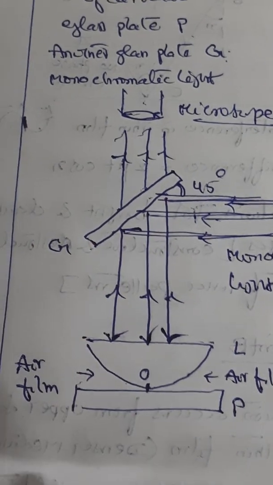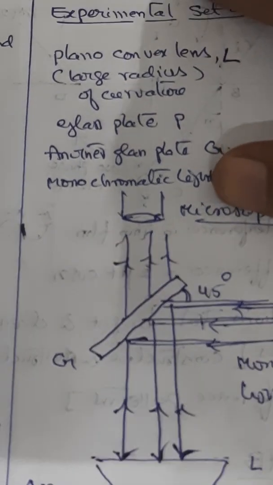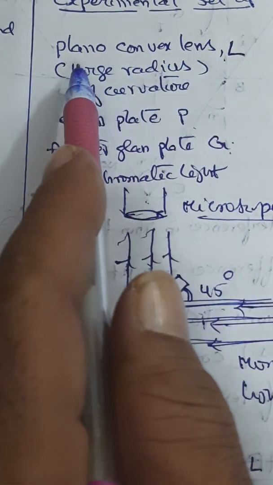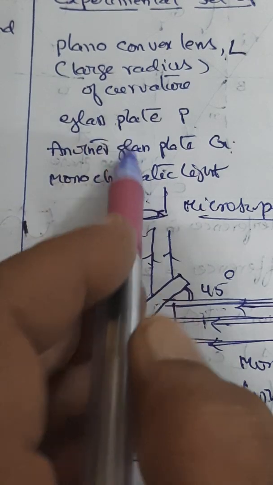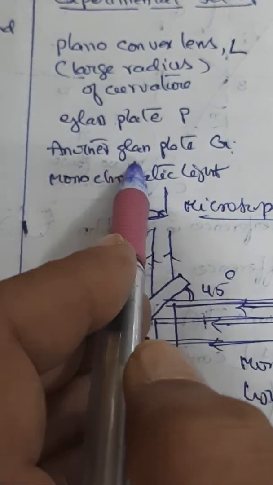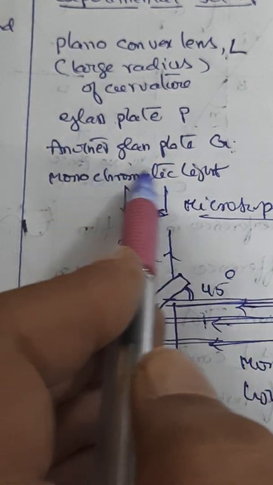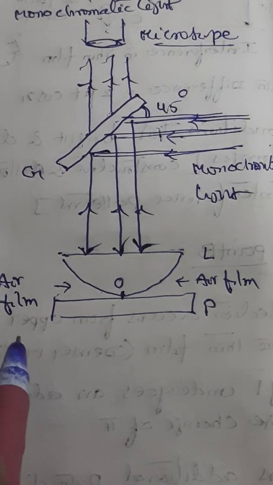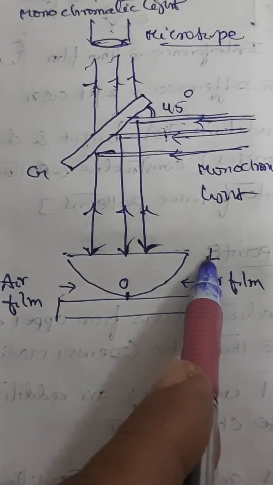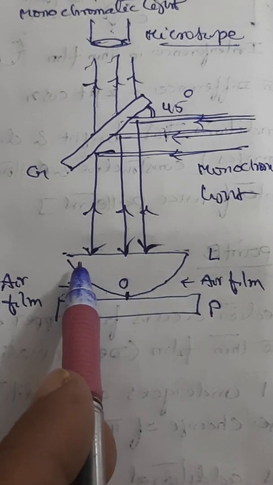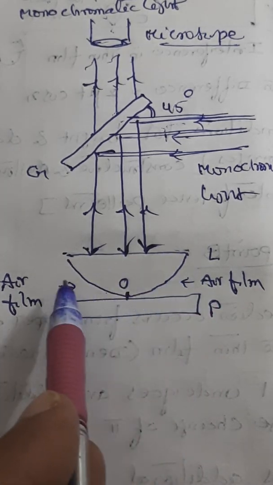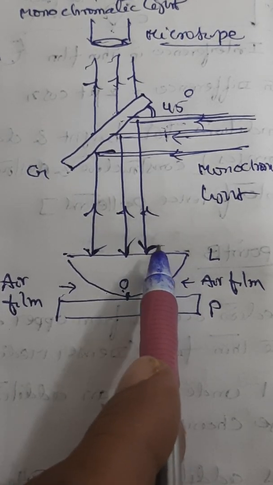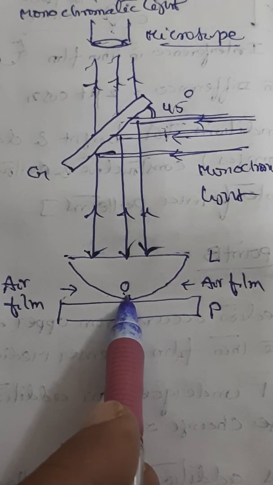I am repeating. For formation of Newton's rings, we have taken two things, two glass plates. One is a plano-convex lens, let us say L, which is of large radius of curvature, and we have taken two glass plates, glass plate P and another glass plate G, and also we have taken a monochromatic light. Now what we have done is like this. The plano-convex lens L of large radius of curvature is placed with its convex surface touching on the glass plate P at point O. So the lens makes contact with the plate at O.